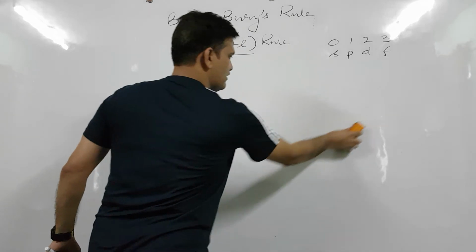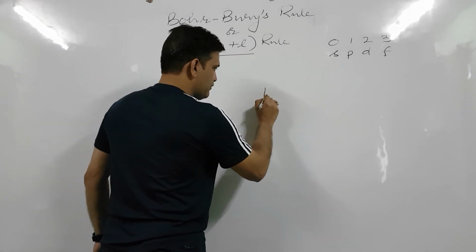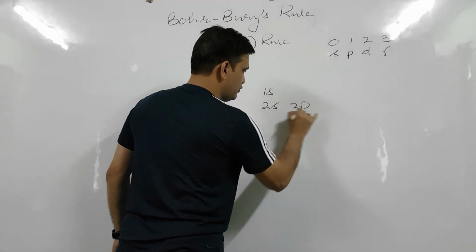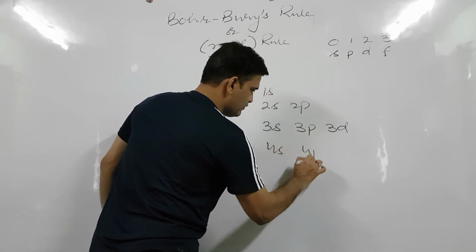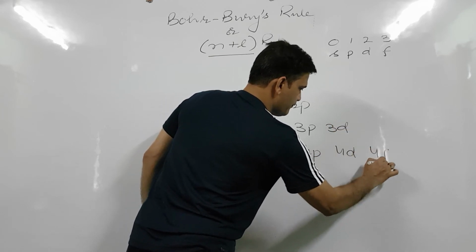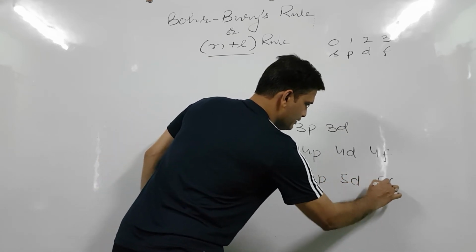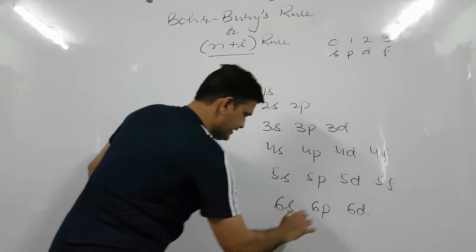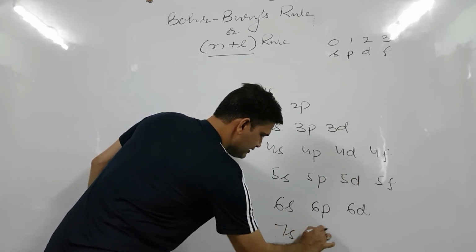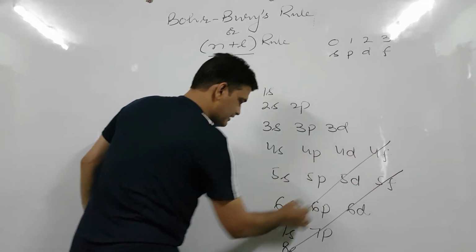In this magical triangle, all the different orbitals automatically get arranged according to the increasing order of energy. 1s, 2s, 2p, 3s, 3p, 3d, 4s, 4p, 4d, 4f, 5s, 5p, 5d, 5f, 6s, 6p, 6d, 7s, 7p, and 8s. If we cut like this,